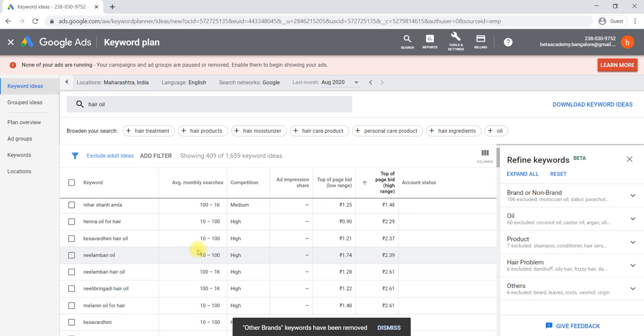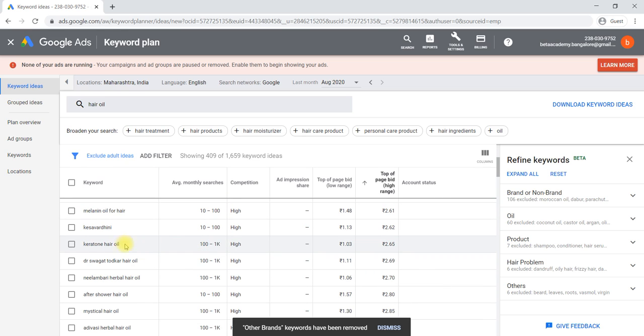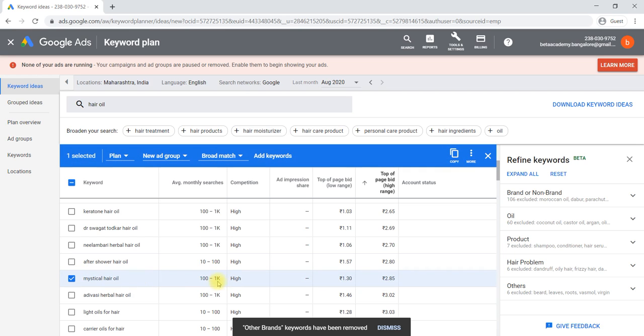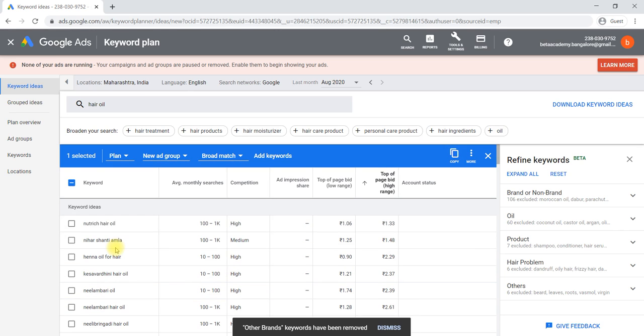Like herbal hair oil, or mystical hair oil. This particular one has the lowest bid as well as search volumes also. 100 to 1000 search volumes are there. These keywords we have selected.